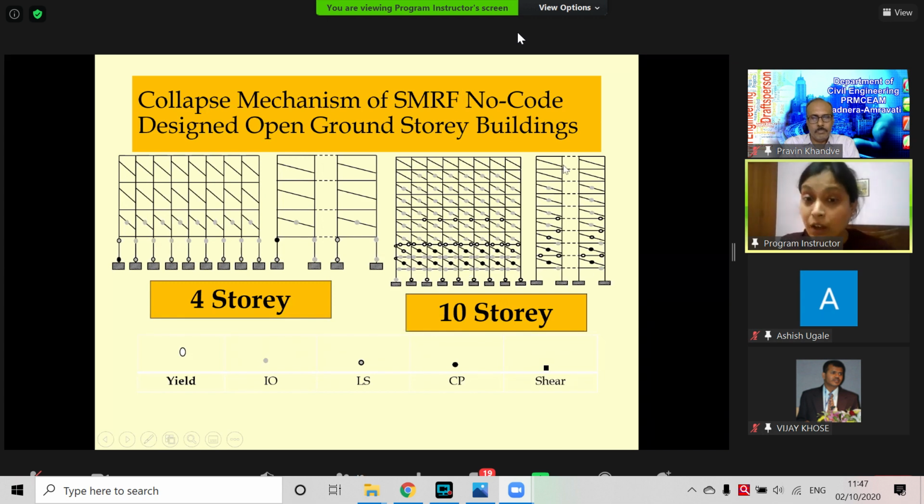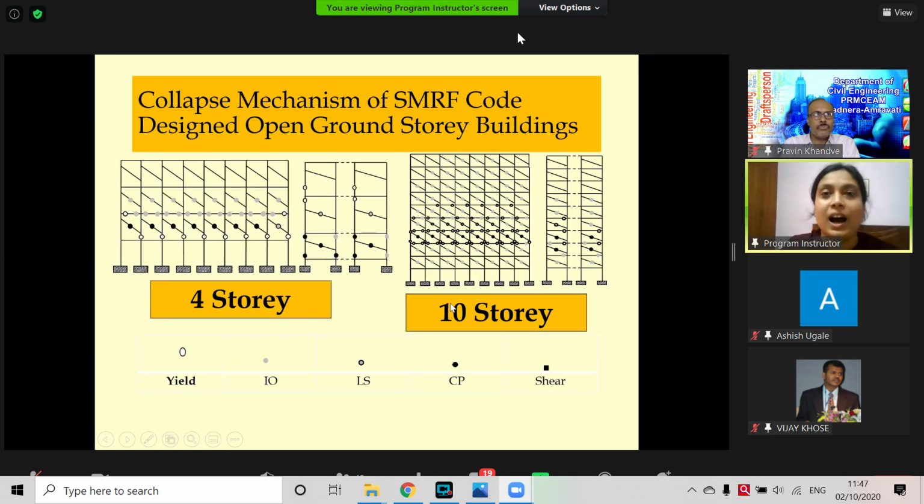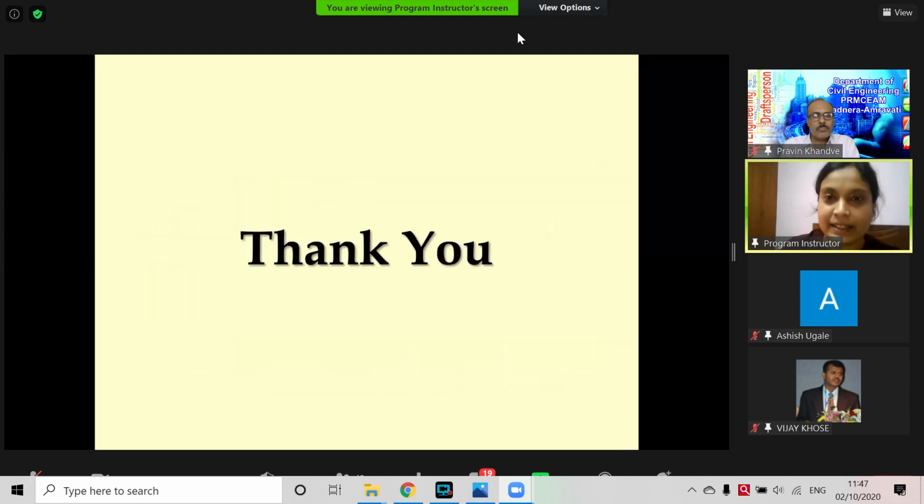But when we do it with the clause of open ground story of the IS 1893-2002 version, we can improve the failure mechanism, and that is why the performance has also improved, which is quite comparable with the uniformly infill frame buildings.